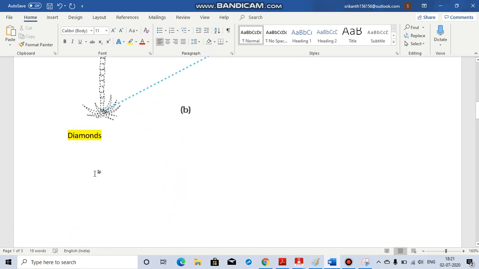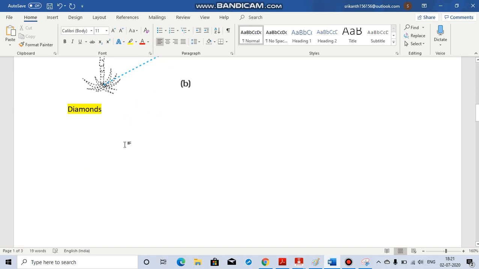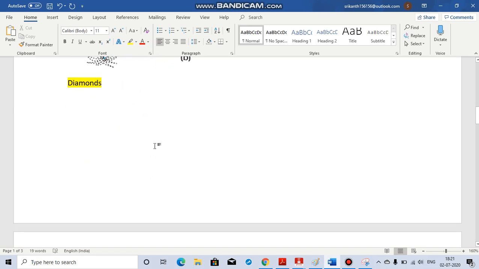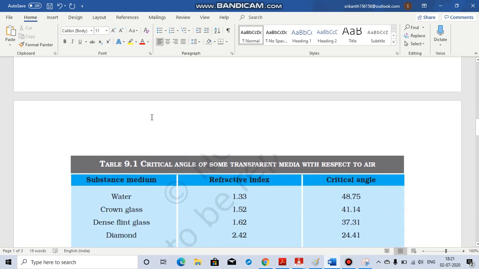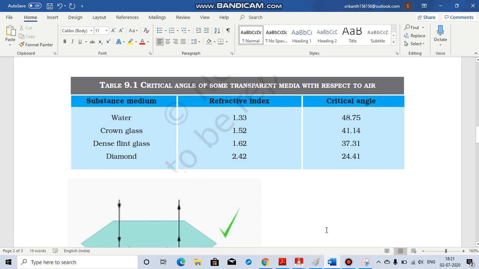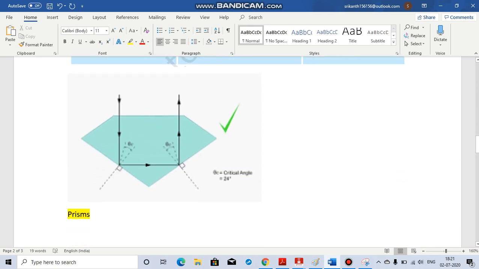Next, if you talk about diamonds, natural diamonds don't reflect too much light, but when they are polished and designed well, they do. This is the critical angle for different materials: water, ground glass, diamond, etc. Diamond is 2.4. Critical angle is also given for crown glass. The diamond has to sparkle. So they are designed in such a way that the light ray, now this blue portion is the diamond portion.